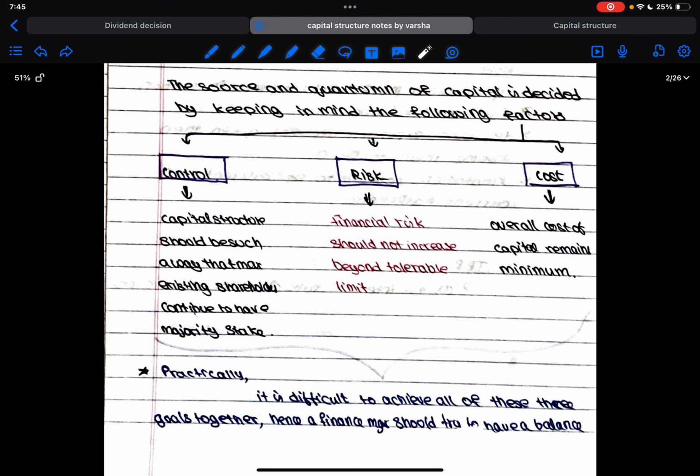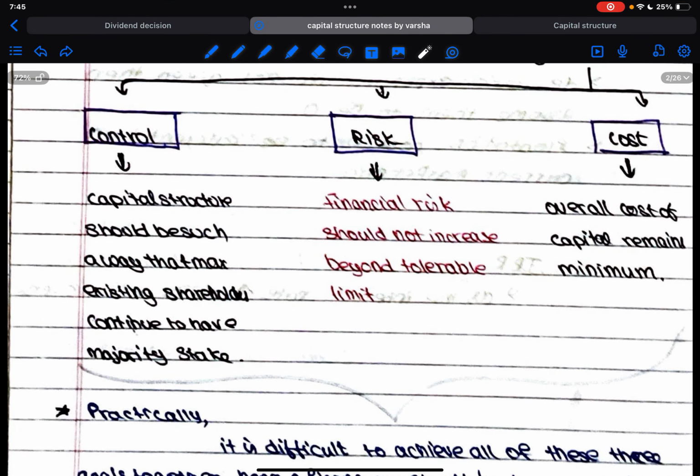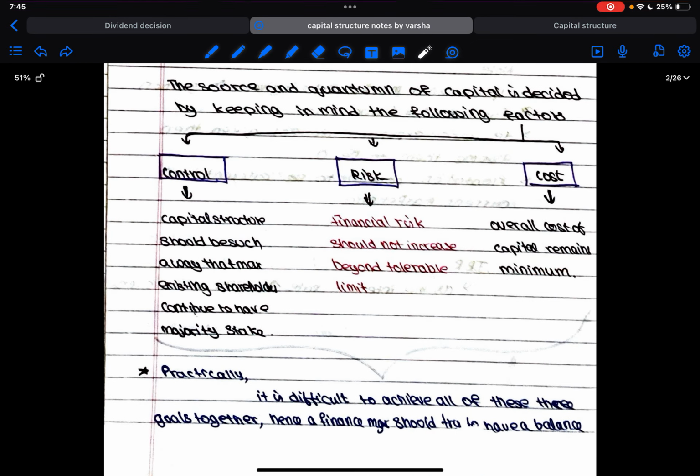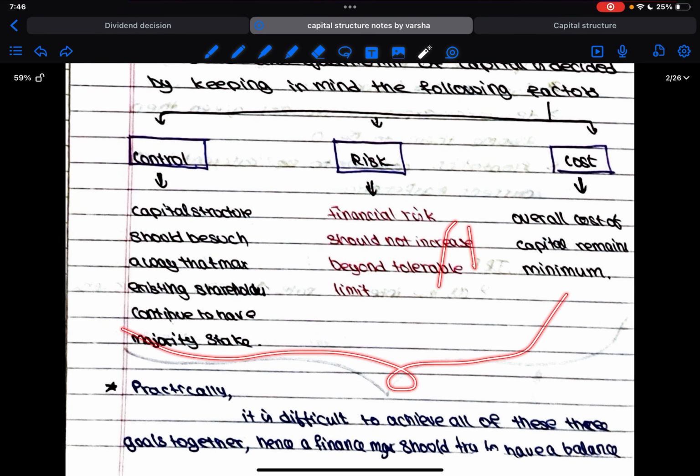Okay, next comes cost. Overall cost of capital should remain minimum. That's the basic idea. Whatever be the cost, we'll always be focusing on reducing the cost, right? So we should focus on overall cost of capital being minimum. All these things are to be kept in mind before making any kind of investment or raising any fund. Practically it is difficult to achieve all these 3 goals. Hence a financial manager, that is the FM, should try to have a balance. It should be tolerable, there must be some control, and the cost should be reasonably less. All these conditions should be met in order to have a better investment.